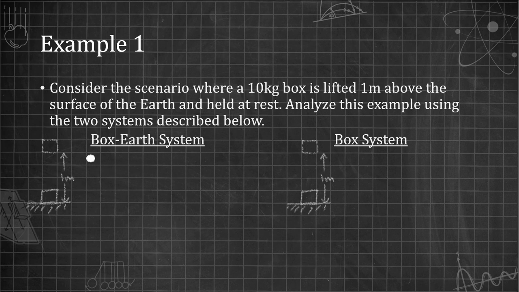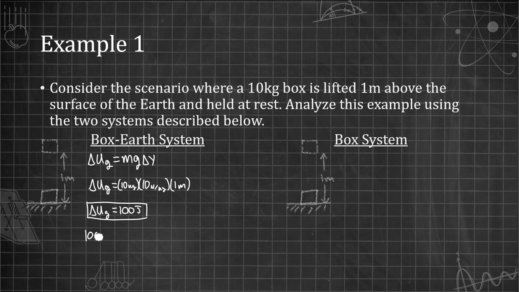So when we're analyzing the box Earth system, we note that the Earth is the agent of the gravitational force. The Earth is what causes the gravitational force on the box, and we know that the gravitational force is conservative. So because the Earth is included in the system, we can say that the system has gravitational potential energy. We can calculate it using mg delta y, and we get that there is 100 joules of gravitational potential energy in the box Earth system.